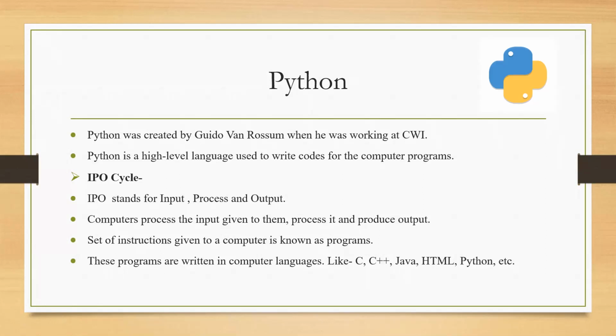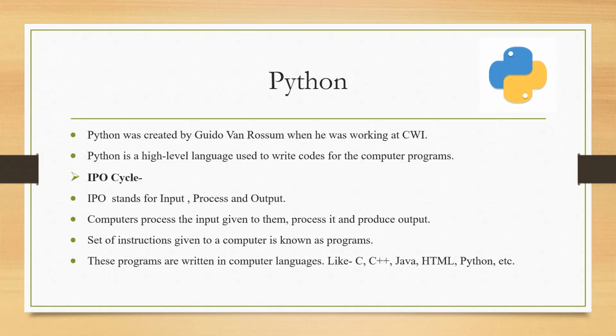Whether you want to open MS Paint, simple Paint in your laptop, what you will do? You will give the computer the instructions, you will click somewhere, the computer will come to know that this click means I have to open this application, and it will process it and Paint will be opened. So everything is based on this IPO cycle, which stands for input, process, and output. The computer processes the input given to it and produces output.